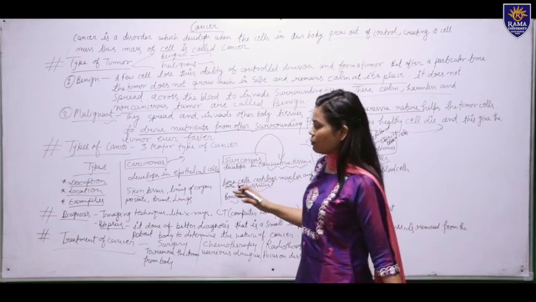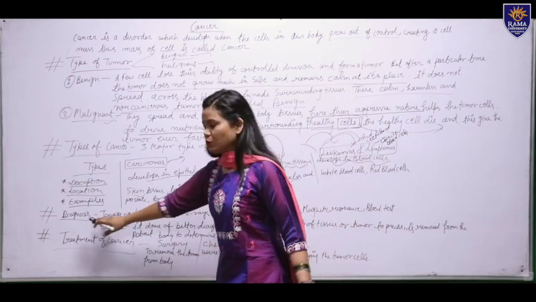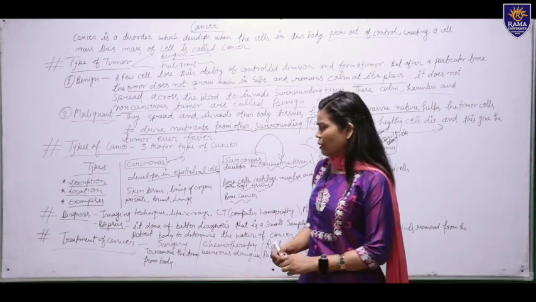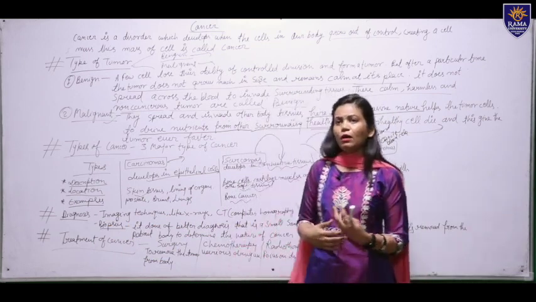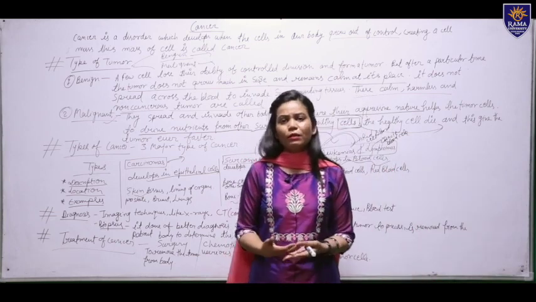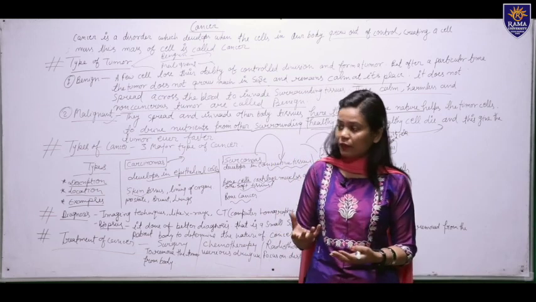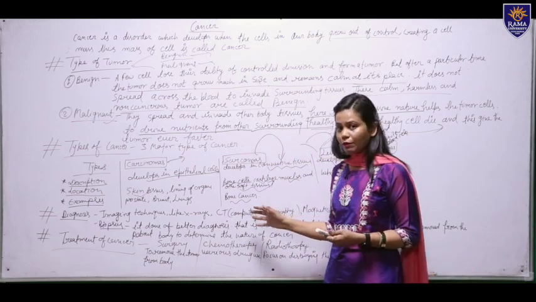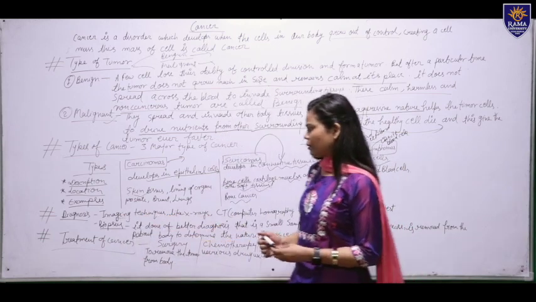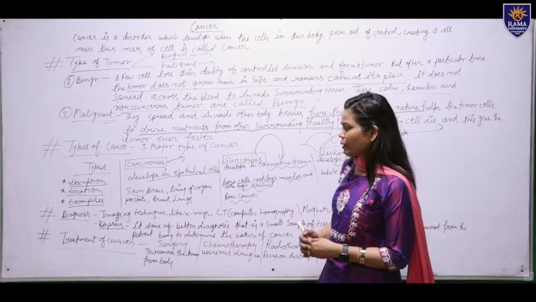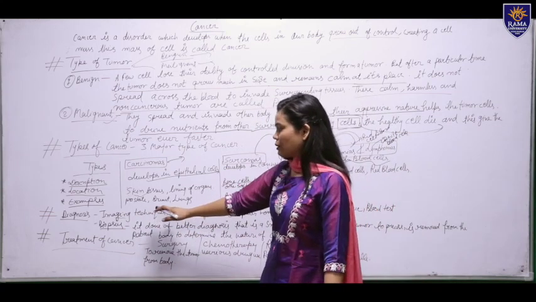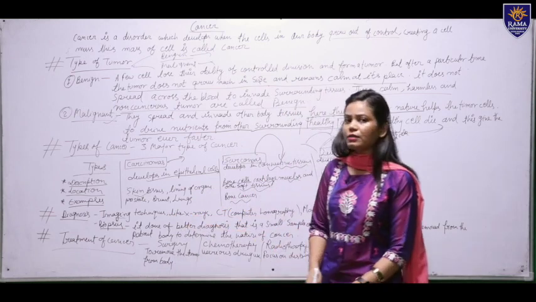Now we will discuss the diagnosis process for cancer. Here you can see different types of diagnosis are available to easily examine where the cancerous cells are in our body. Here you can see some different diagnostic techniques, like imaging techniques such as X-ray.